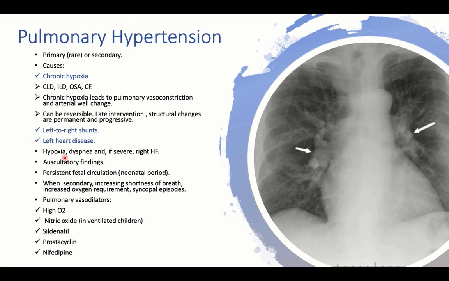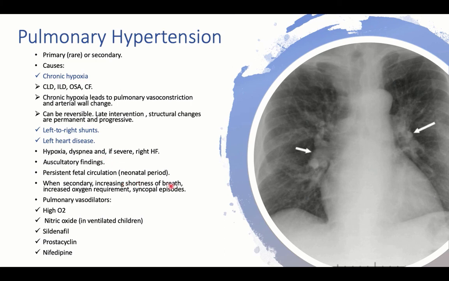So when to suspect that a patient has developed pulmonary hypertension? When having congenital heart disease, or when having chronic lung disease and the patient becomes more hypoxic and more dyspneic, and more oxygen requirement is needed. When we have auscultatory findings of accentuated second heart sound and maybe murmur of pulmonary regurgitation and tricuspid regurgitation, hypertrophy of the right side of the heart ending maybe by right-sided heart failure and the manifestations of systemic congestion. All these would suggest pulmonary hypertension.